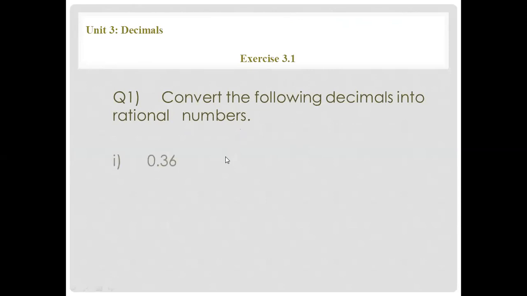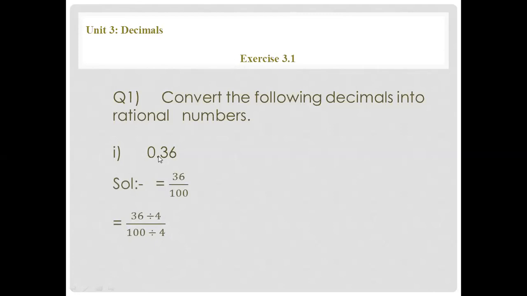Now look at the first part, 0.36. First of all, to convert this decimal number into a rational number, we remove the decimal point. Remember one thing: when you remove the decimal point, 1 will come in the denominator. After the decimal point you count the digits, 1 to 2 digits, so 2 zeros will come with the 1. For each digit, 1 zero will come. Like this you will convert the decimal into a fraction.